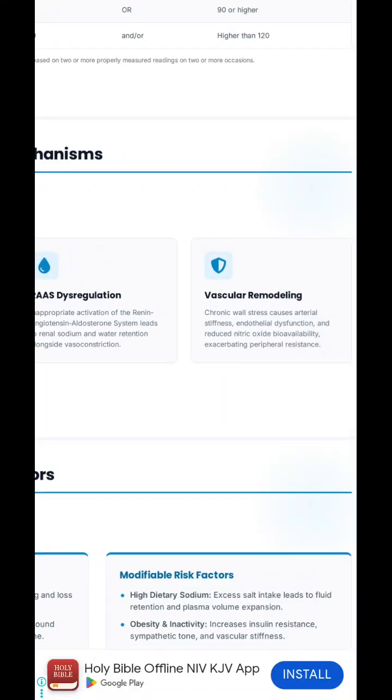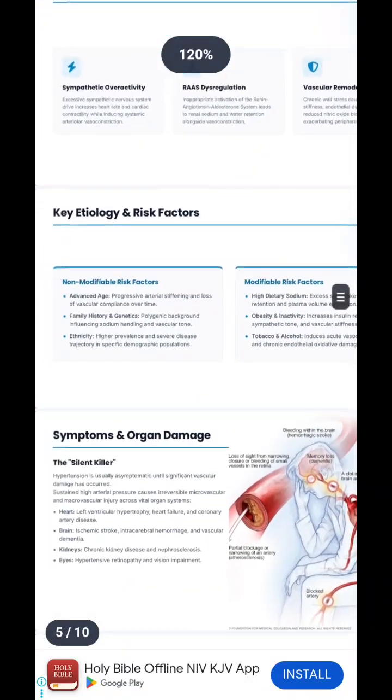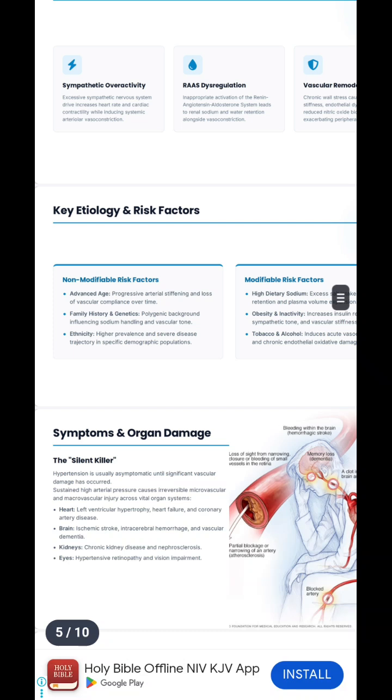Chronic wall stress causes arterial stiffness, endothelial dysfunction, and reduced nitric oxide bioavailability, exacerbating peripheral resistance. When we talk about the key etiology and risk factors for BP, there are 2 types: non-modifiable and modifiable risk factors. For non-modifiable risk factors, the first is advanced age: progressive arterial stiffening and the loss of vascular compliance over time because of aging.